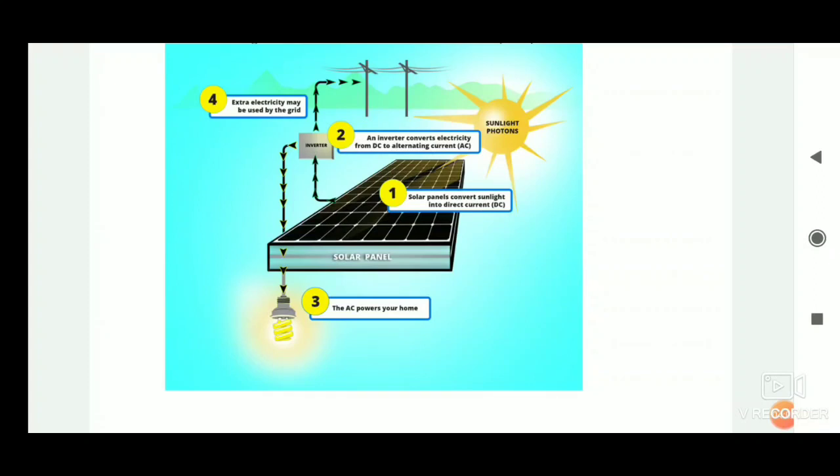Another advantage is that they can be set up in remote and inaccessible hamlets or very sparsely inhabited areas in which laying of a power transmission line may be expensive and not commercially viable.